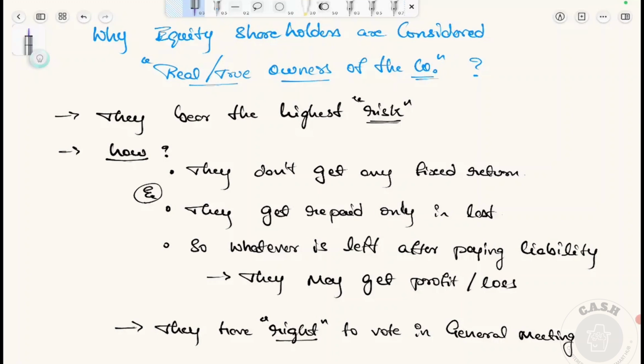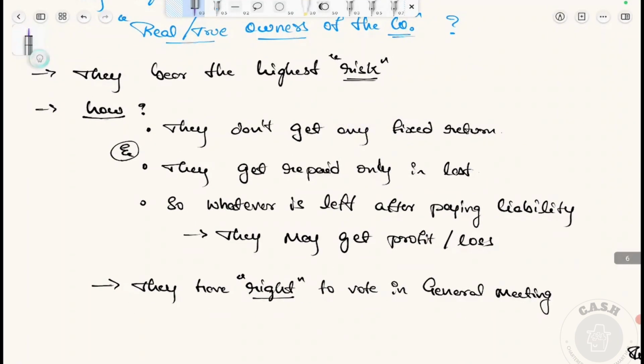Why are equity shareholders considered the real or true owners of the company? Because they bear the highest risk. How? They don't get any fixed return and they get repaid only last, whenever there is a liquidation. Whatever is left after paying liability, that is outsider liability, they may get as profit or loss.